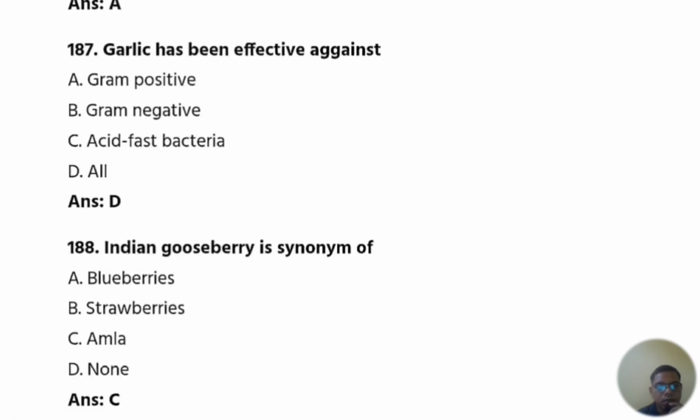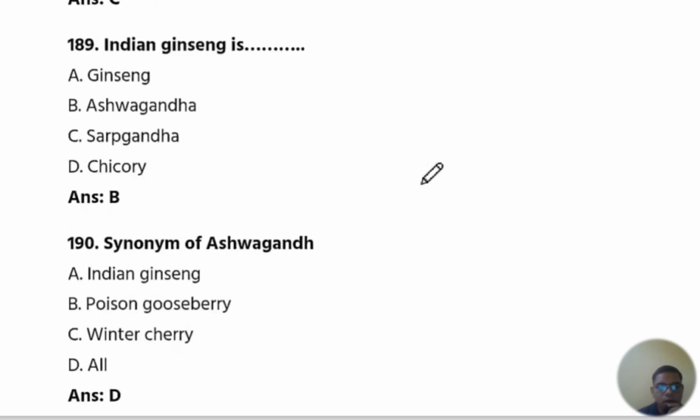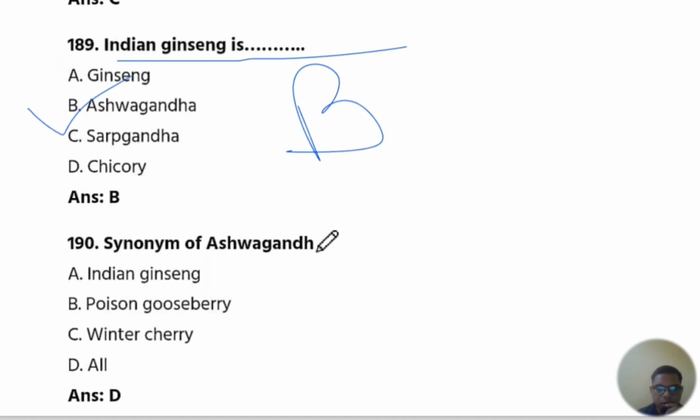Next is 187 question number. Garlic has been effective against. The answer is D, all. A, gram positive, then B, gram negative and C is acid fast bacteria. Okay. Next is 188 question number. Indian gooseberry is synonym of amla. The answer is C, amla. Okay. Next is Indian ginseng is ashwagandha. The answer is B, ashwagandha.